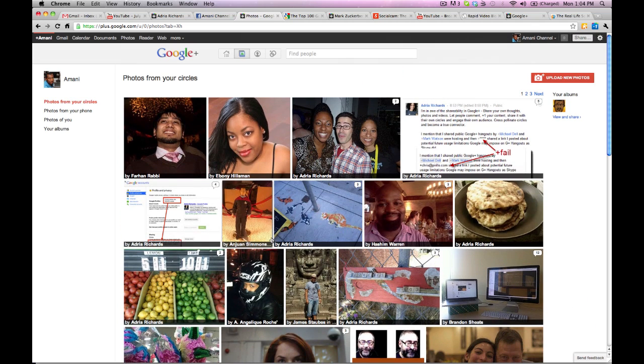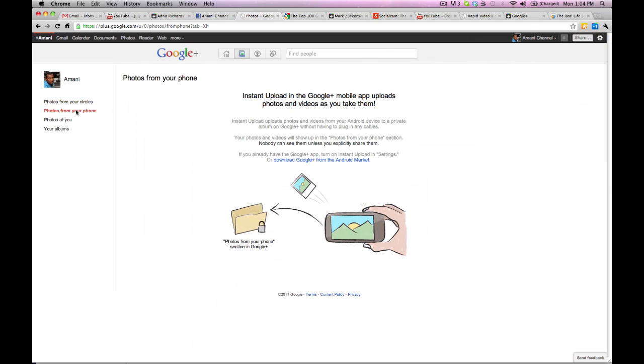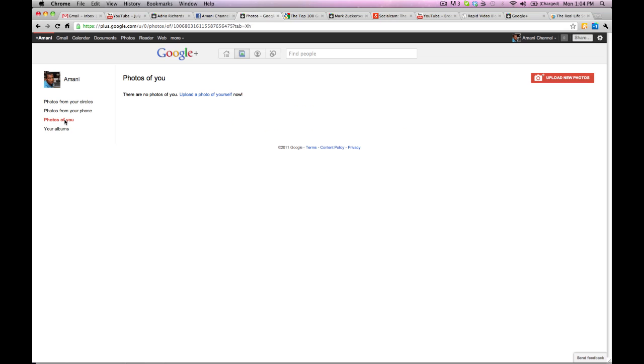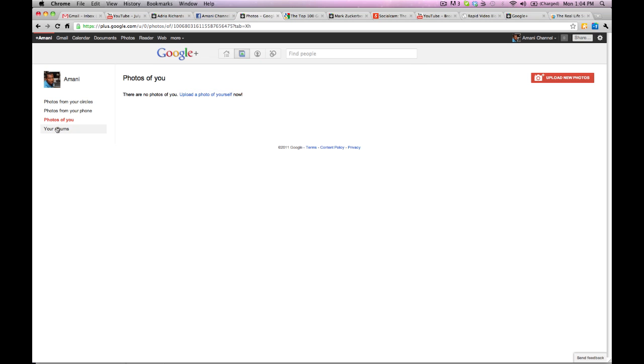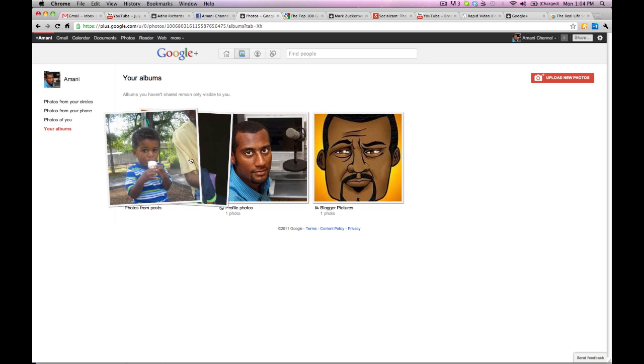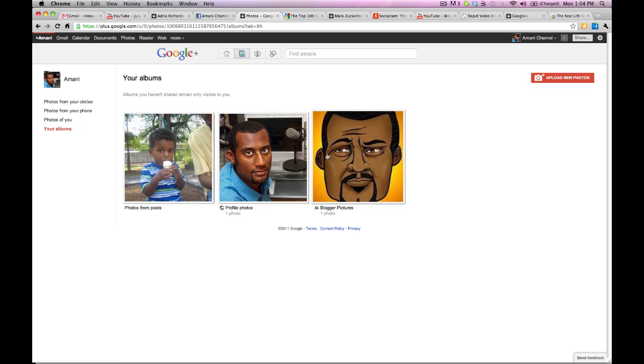If you want to add photos, you can upload photos from your phone. Using the Android right now is the only app that's available. It works, of course, with Android. Figure that it's Google. All right. You can also upload photos from your computer, and you would just select the photos and do it that way. And you also have your albums here listed. So I have a couple pictures of Devin here, profile photo. This photo is coming in from, I think, my Google Blogger account is where that photo is coming from. All right, let's go to profile now.